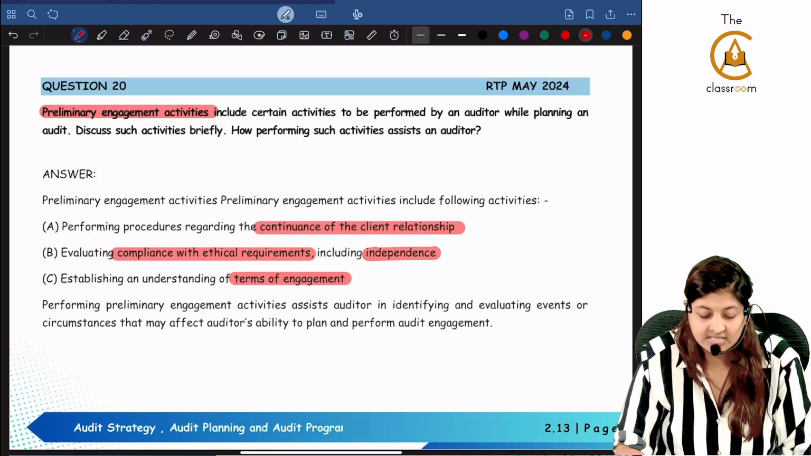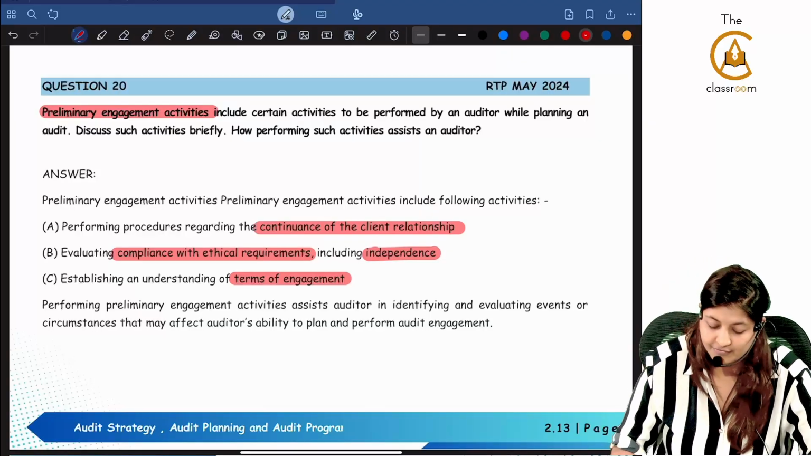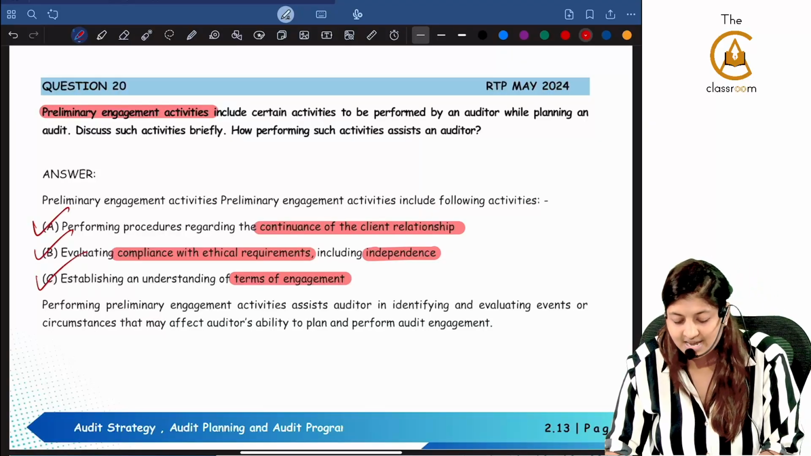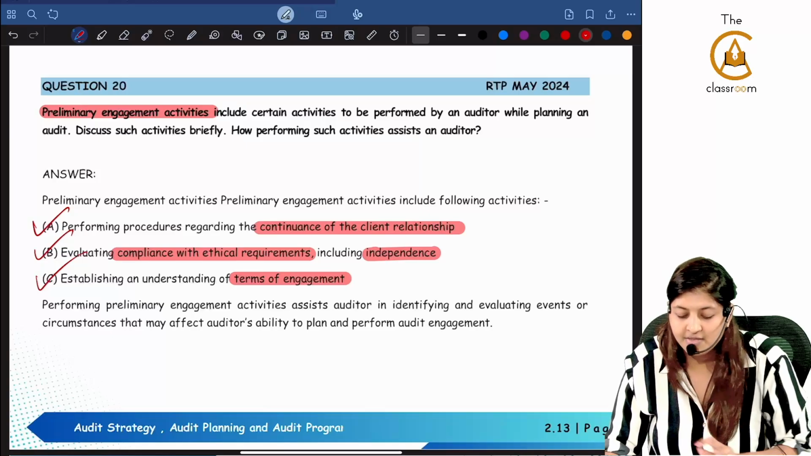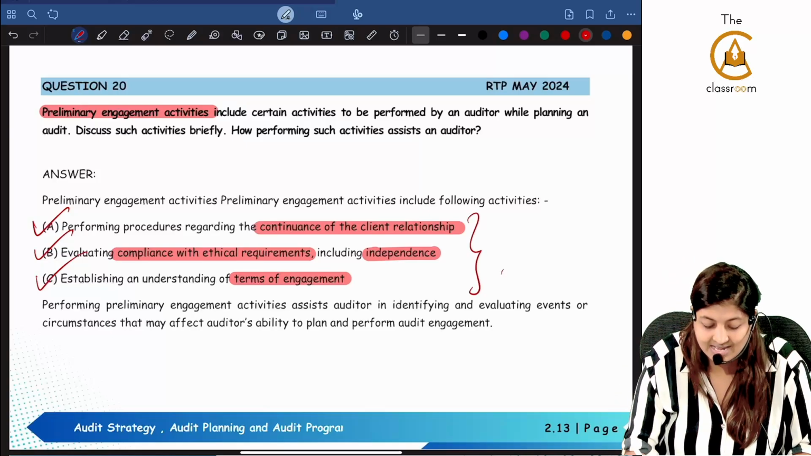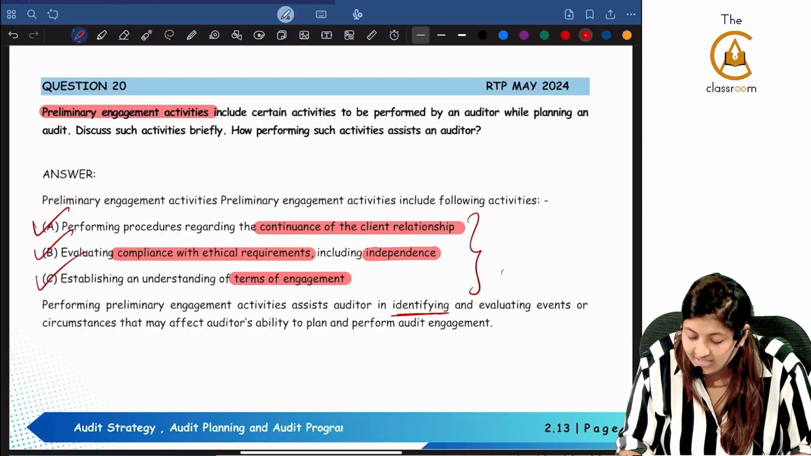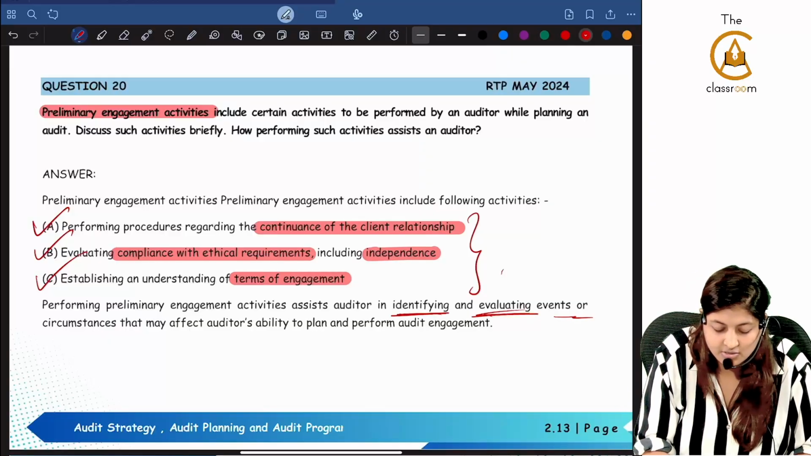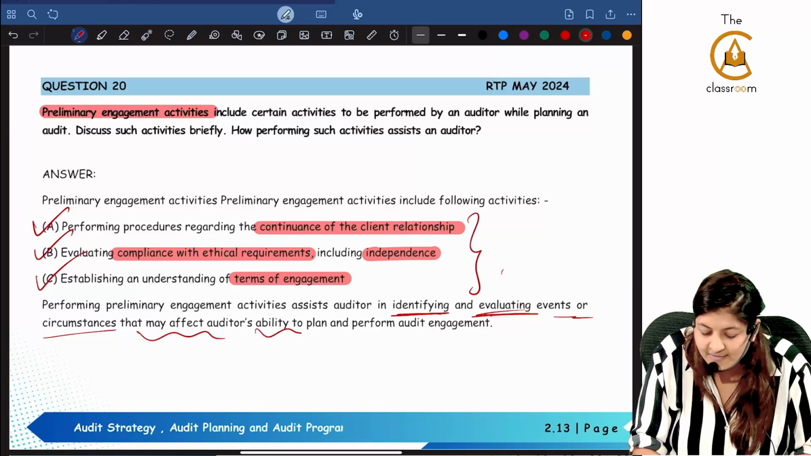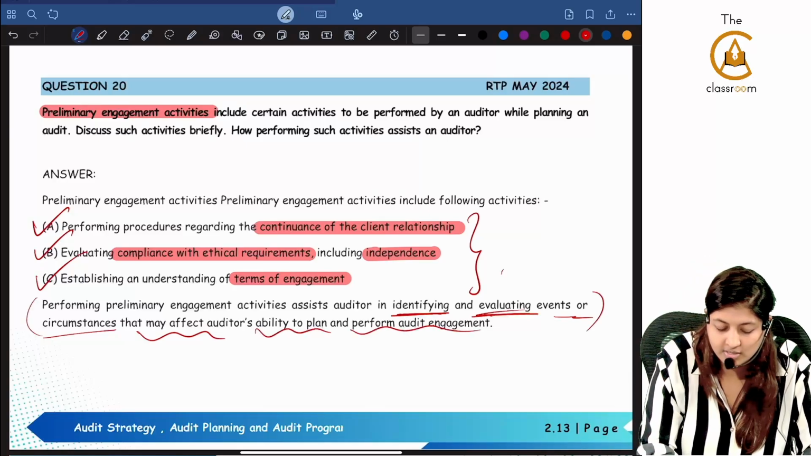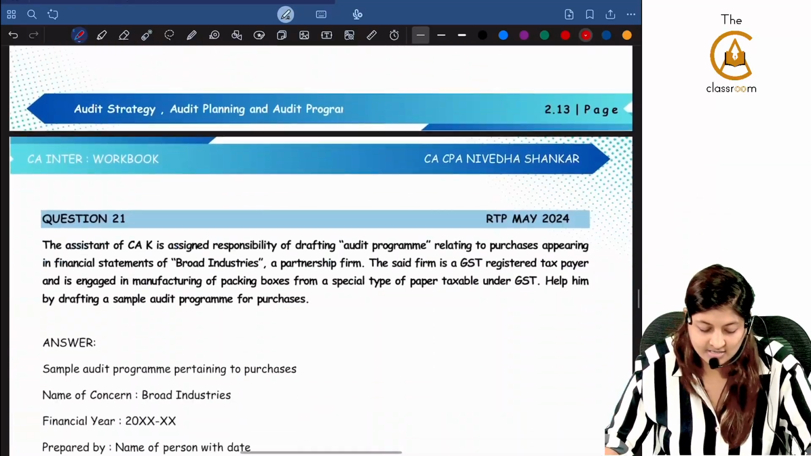And third is establishing an understanding of the terms of engagement. Those 3 points are given. Preliminary engagement activities include the following activities. These 3 points directly. Preliminary engagement activities assist the auditor in identifying and evaluating events or circumstances that may affect the auditor's ability to plan and perform the audit engagement. You have to conclude by writing that last sentence also.